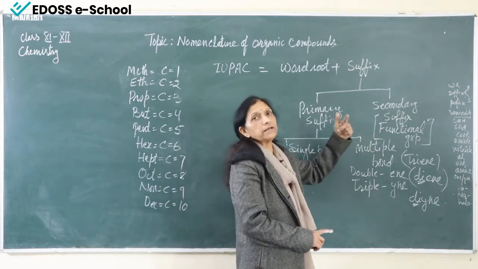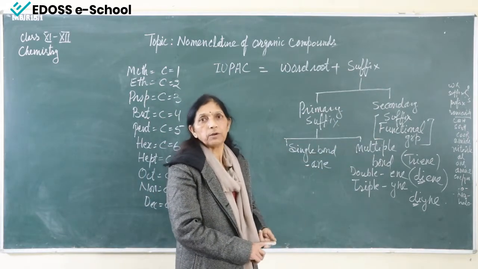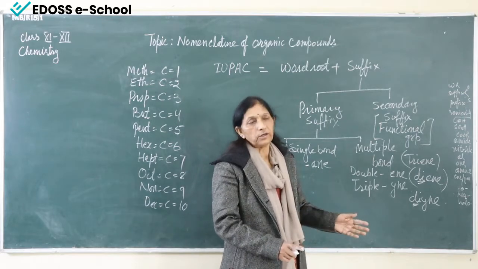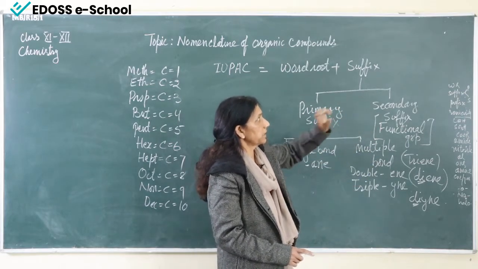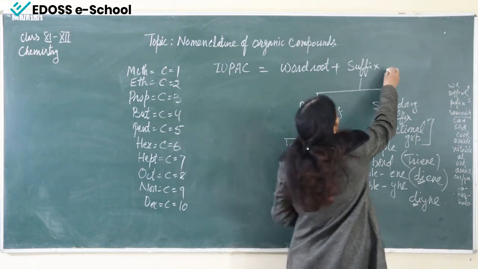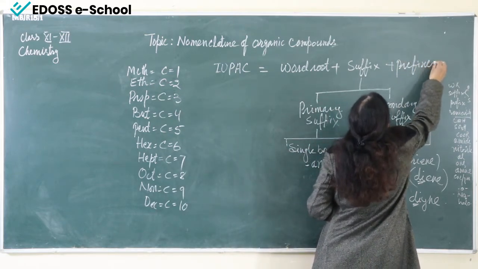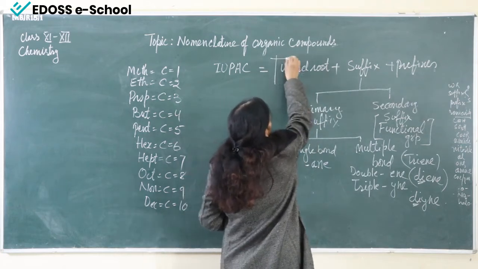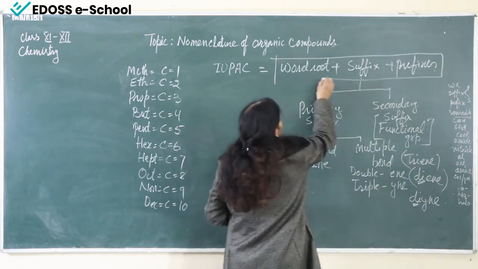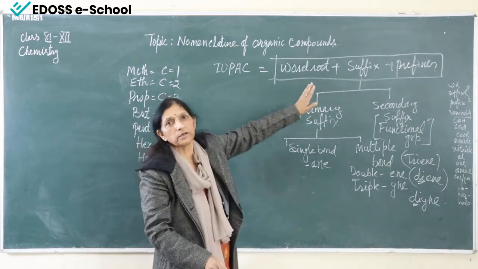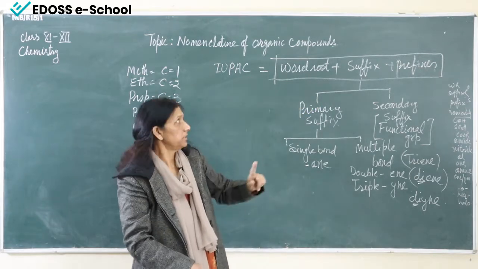If it is present at the second carbon, then it will be 2-ol. Okay, so this is the secondary suffix. Now the third thing is prefix. So this is the rule for writing any organic compound's IUPAC name.